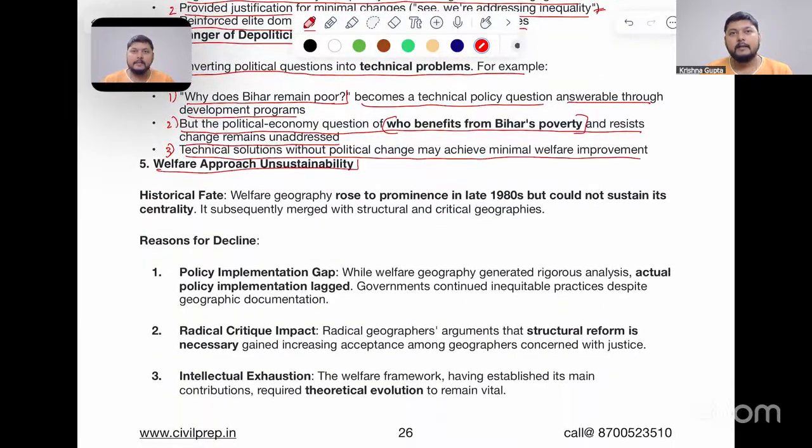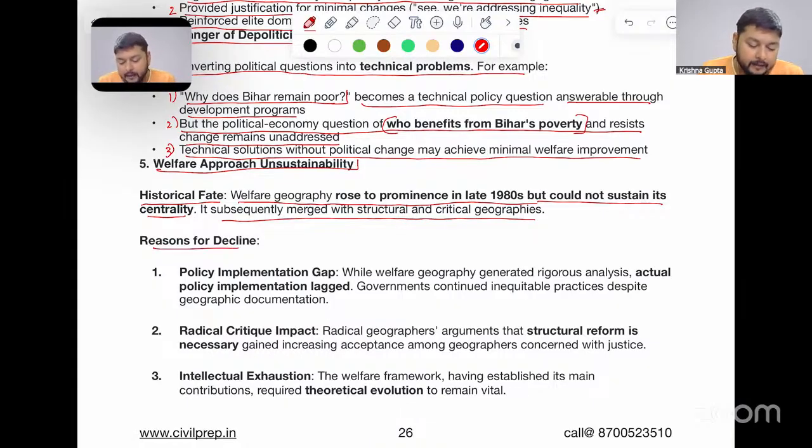Here we will say that the welfare geography also got merged with the critical geography in the future, which became one of the important parts of the functionalist geography in the later part. So the historical fate: the welfare geography rose to prominence in the late 1980s, but could not sustain its centrality. Thus, it subsequently merged with the structural and the critical geographies in future.